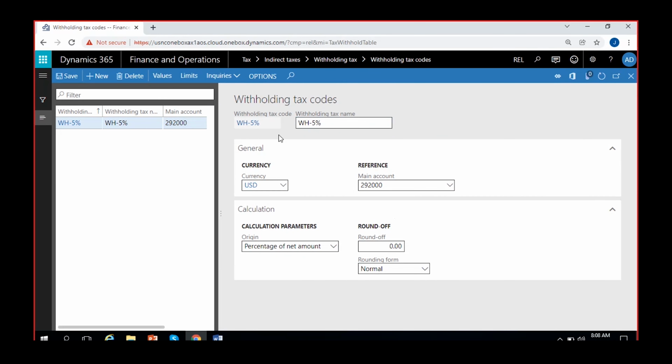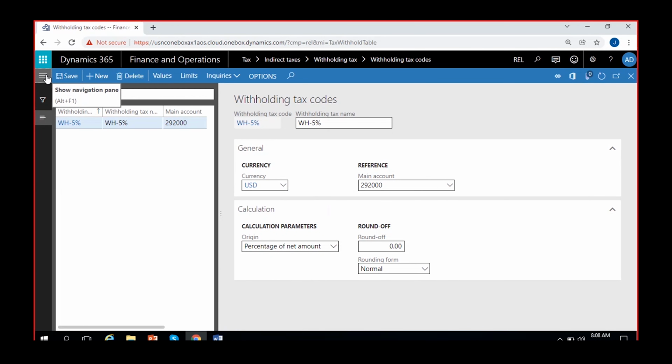It's a small configuration where you just give a name to the code. Currency is by default. You can change it if you want to. And you give a main account for the withholding tax payable, which is a liability account. And then the origin of calculation is percentage of net amount. We did not change anything here, and we did not give any round off rules. If you want to give any round off rules, you can. So I just created this withholding tax code.